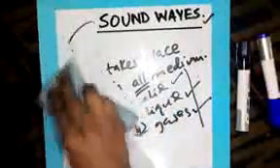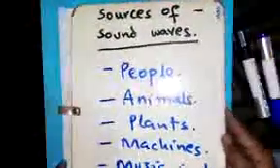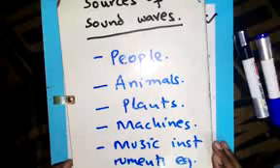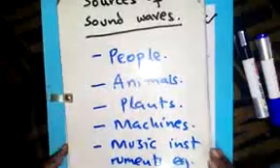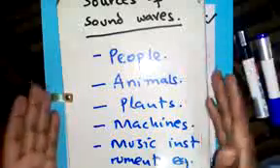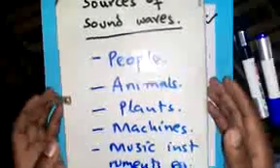Another thing you should learn under sound waves is the sources of sound waves. As I said, we have many sources of sound waves, but the following are some examples. People: as I'm talking here, I'm producing sound waves.